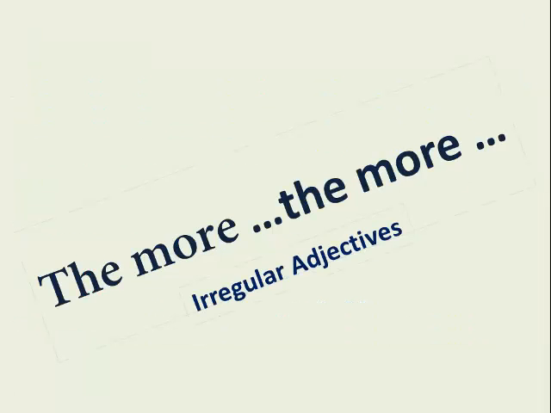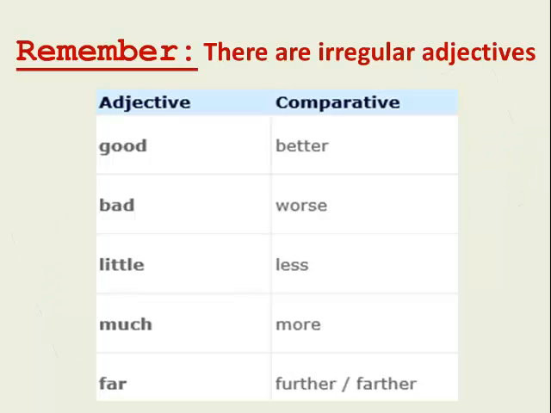Now what about irregular adjectives? Here is a list of some of the irregular adjectives. For example, good, in the comparative form we say better. Bad, we say worse. Little, in the comparative form, we use the word less. And much, in the comparative form, we use more. Far can become further or farther, depending on whether you're talking about time or space or distance.